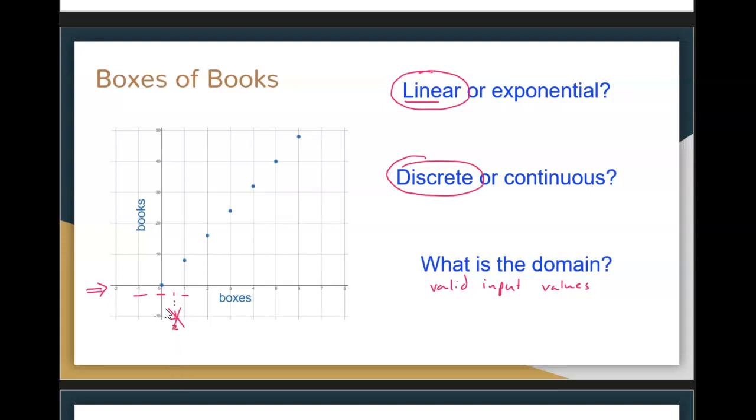We don't know what that is. All these numbers in between 0 and 1 don't make sense. -1 doesn't make sense. We can't ship a negative box. We don't even know what that means. So it looks like our valid input values here are 0, 1, 2, 3, and so on. And we can write those as a list just like this, 0, 1, 2, 3, ...